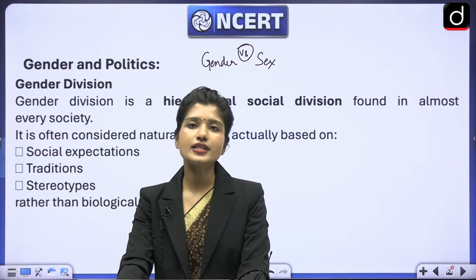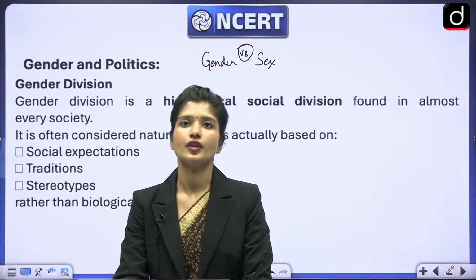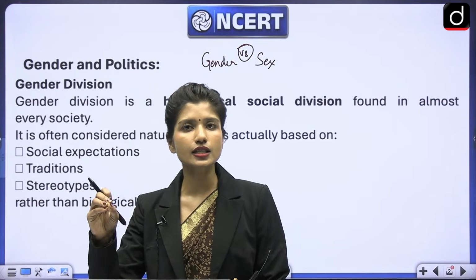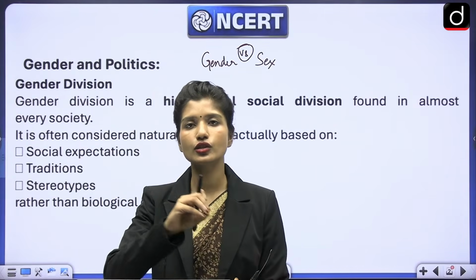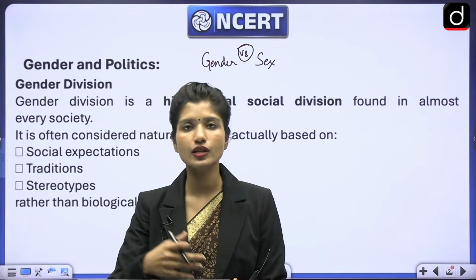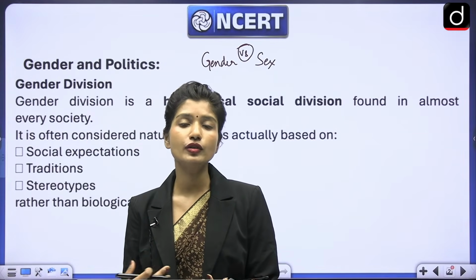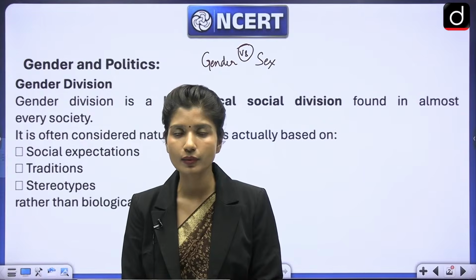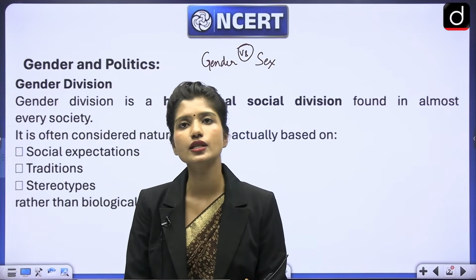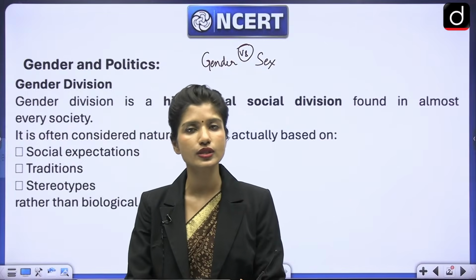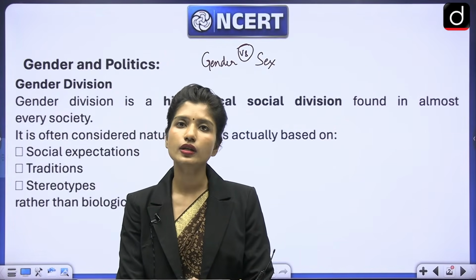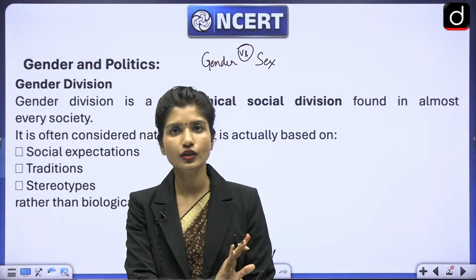For example, we say, oh, men don't cry. Why? Because we have attributed certain characteristics and certain work to men and to women. For example, women have been restricted to the private sphere for a very long time, and in the sexual division of labor that we will study today, you will see that women were supposed to do the household chores, take care of the children, be nurturing, be calm, and men were accepted even if they are aggressive, right?